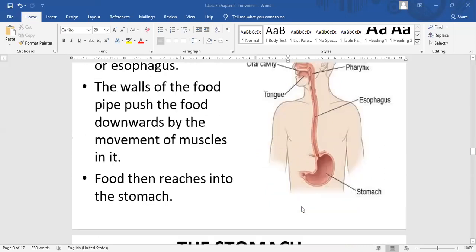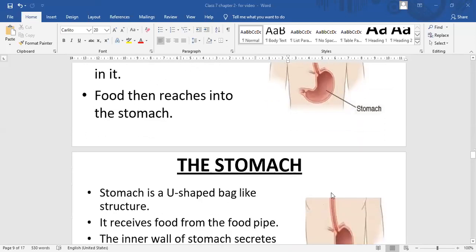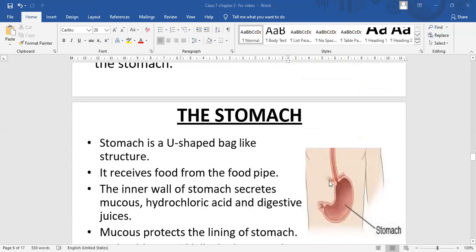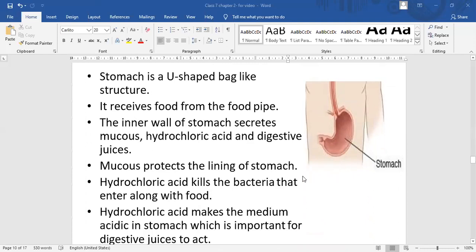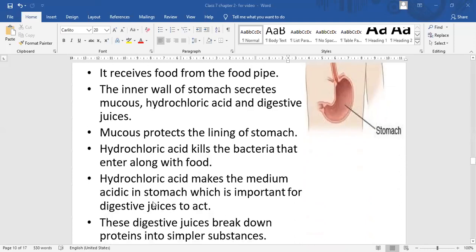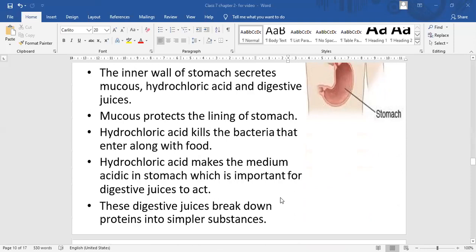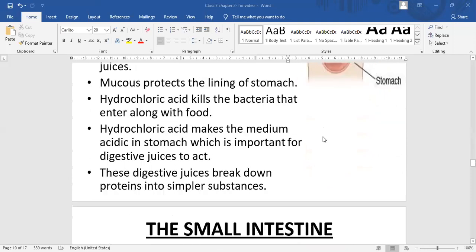Food then reaches the stomach. The stomach is a U-shaped bag-like structure. It is the widest part in the digestive system. It receives food from the food pipe. The inner wall of the stomach secretes mucus, hydrochloric acid, and digestive juices. Mucus protects the lining of the stomach. Hydrochloric acid kills the bacteria and provides the acidic medium. Hydrochloric acid makes the medium acidic, and digestive juices break down protein into simpler substances.